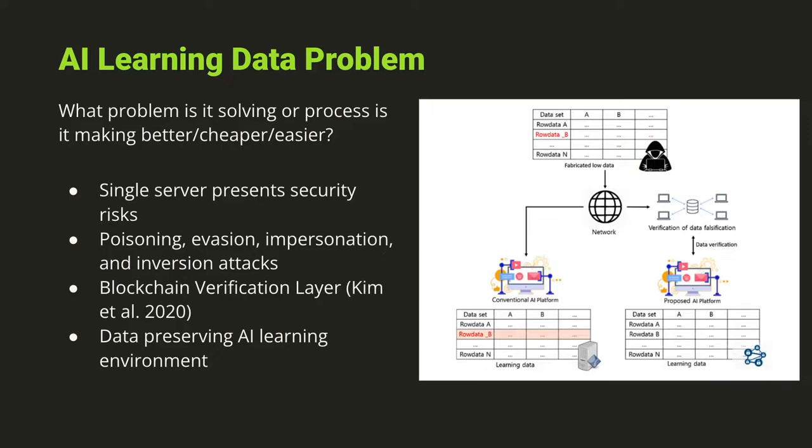Currently, a lot of this is done, for example, on a single server. There might be a bunch of data on a single server, and that can present a security risk, because somebody can go in there and actually poison the data and have several different types of attacks to basically manipulate the data so that the models will come out with some sort of bad outcome. One of the proposals is that all the actual learning data is on the blockchain itself.